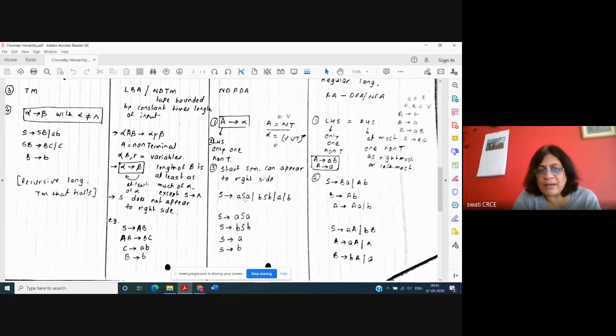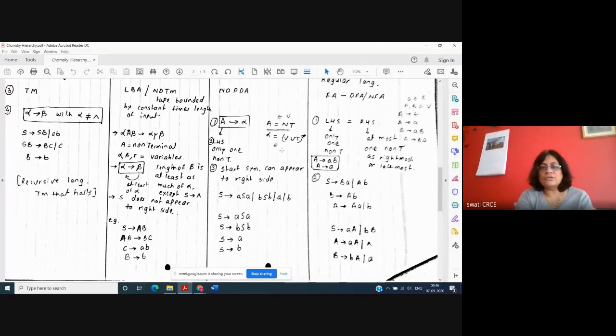Here I can have the rule as small a, capital S, small a. So here the variable is occurring anywhere. It can occur to the leftmost or rightmost or in between, anywhere. And any number of variables are allowed. So the rules are of this type because alpha is a combination of (V union T) star.